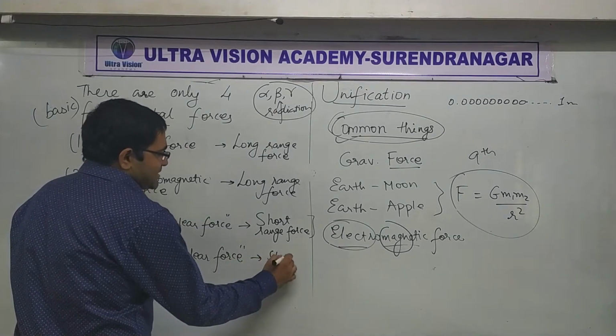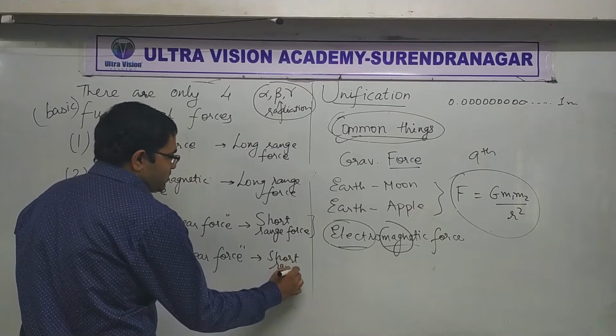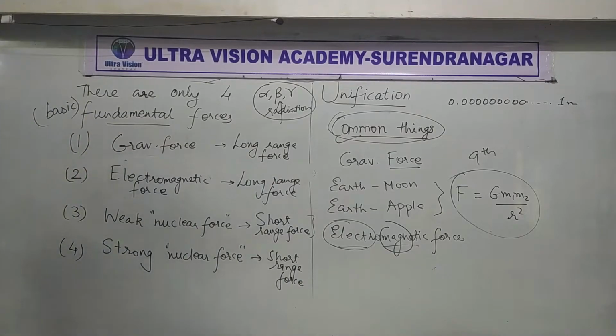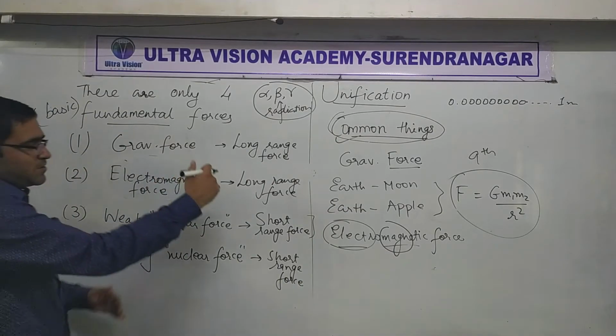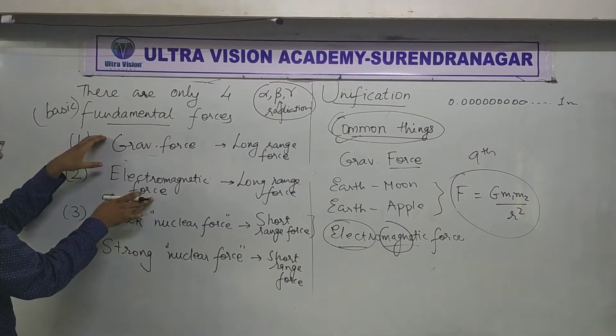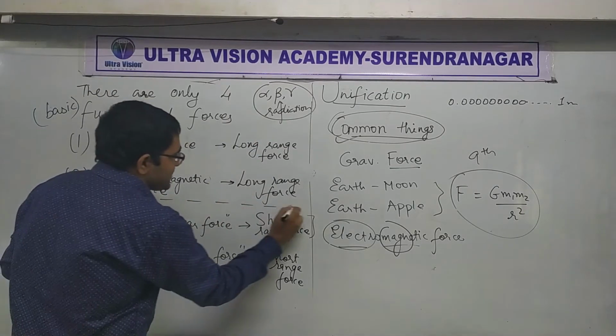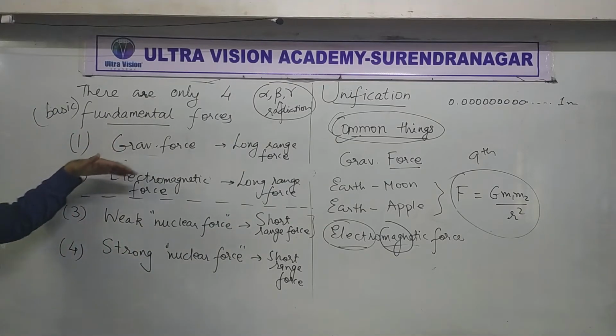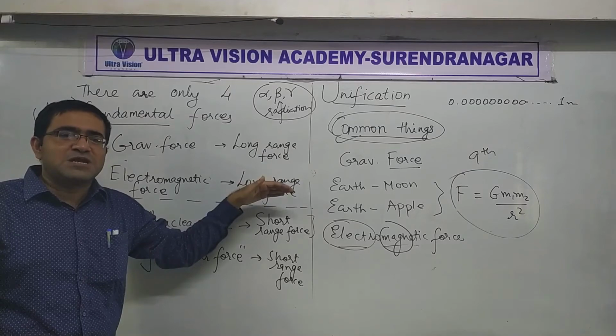And once again, like I said, it's a short range force. So compare and contrast these two. Both of these are long range. So they were discovered first and they were comparatively easy to discover.